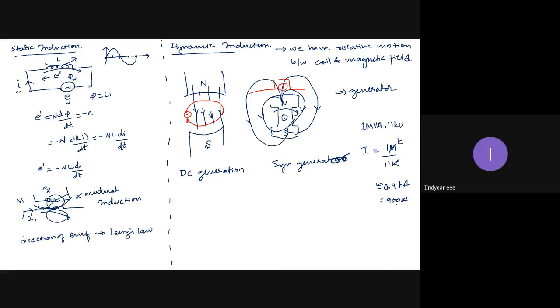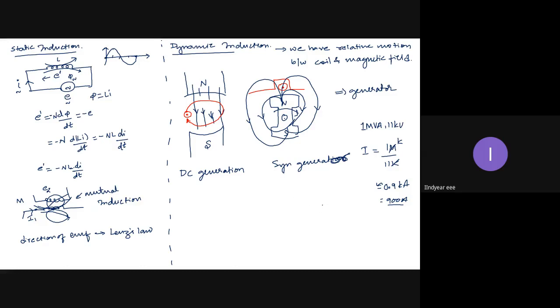A 1 megavolt ampere generator, but the generator rating is not 1 megavolt, it is much higher than this. So I cannot collect 900 amperes of current from a rotating part. It is a very dangerous task for the health of the machine. Because of large spark overs, I can't do this. A large amount of insulation is required, machine size should be enhanced. Everything is there, but still it is not safe. A lot of breakdowns will happen.